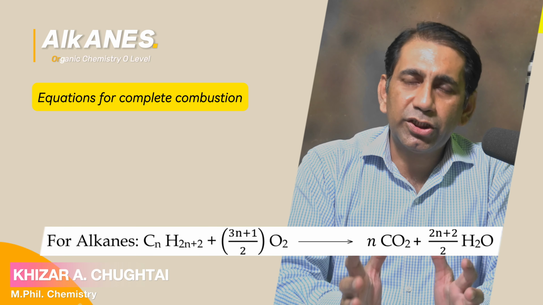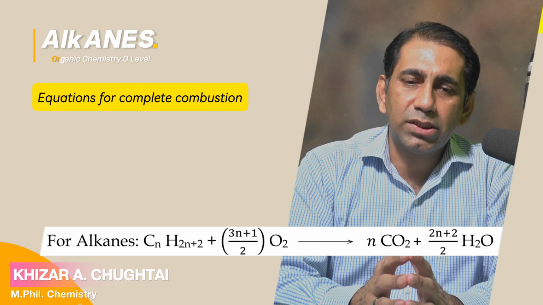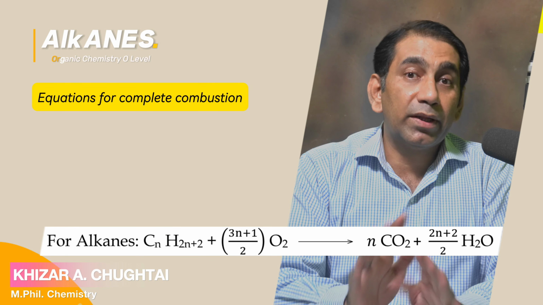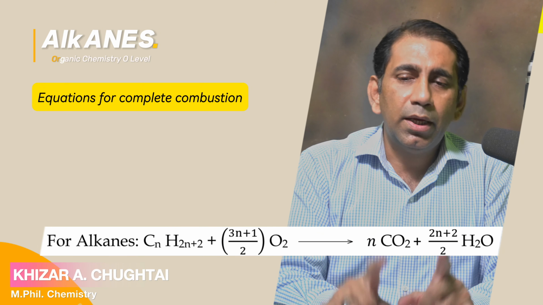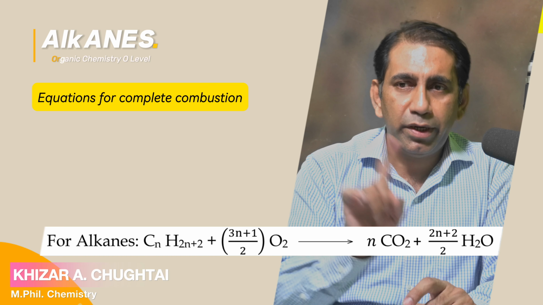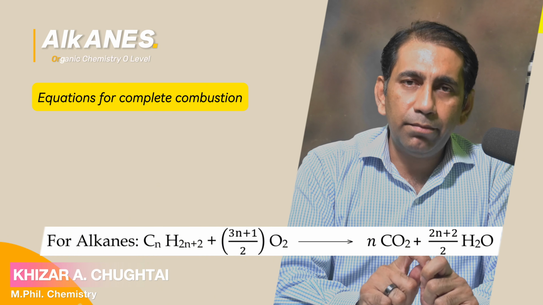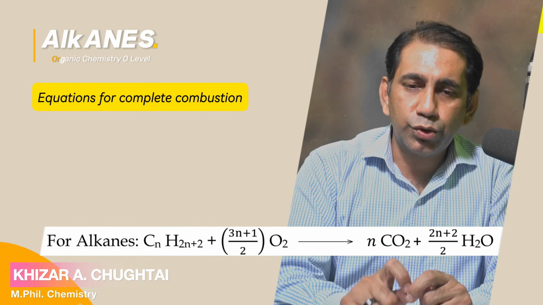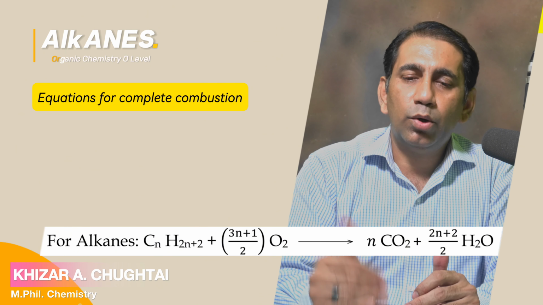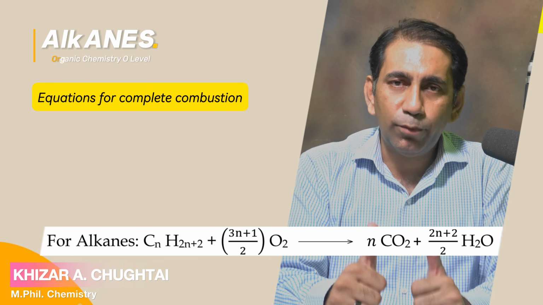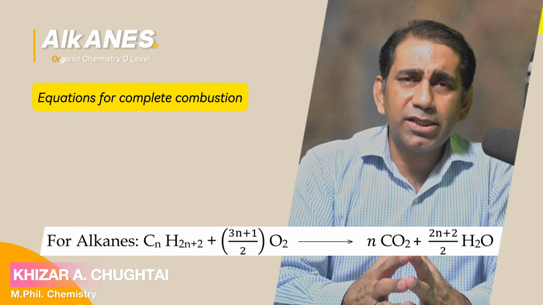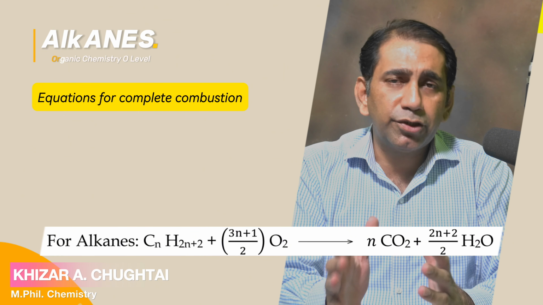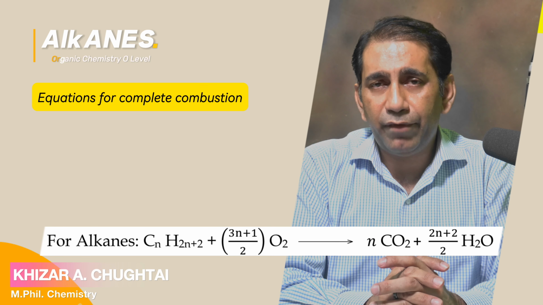This is the moles of oxygen needed for the complete combustion of the alkane, where again there is formation of CO2 and H2O. In this way, you can write the equation for the complete combustion of any alkane.